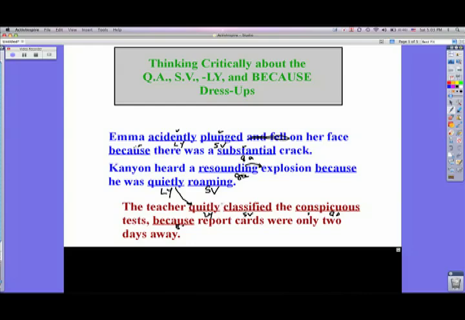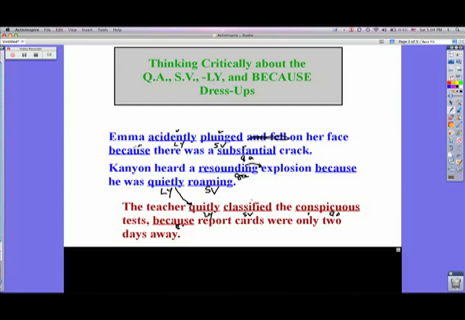And so the word quietly, again, not too exciting of an ly word. Now, this student used the word classified right here for classifying tests. Classifying means putting them in groups and getting them organized. That word does not fit what the idea of the sentence was, which was to grade the tests. And they probably used a source outside of themselves, a thesaurus or something like that. But you don't want to use a word in the thesaurus that you've never used before, that you're not really familiar with, because you're going to end up doing what this student did, which is to use a word that makes absolutely no sense in the sentence.